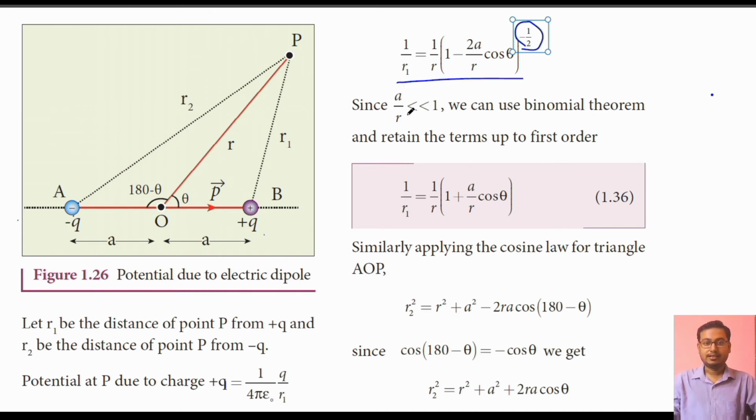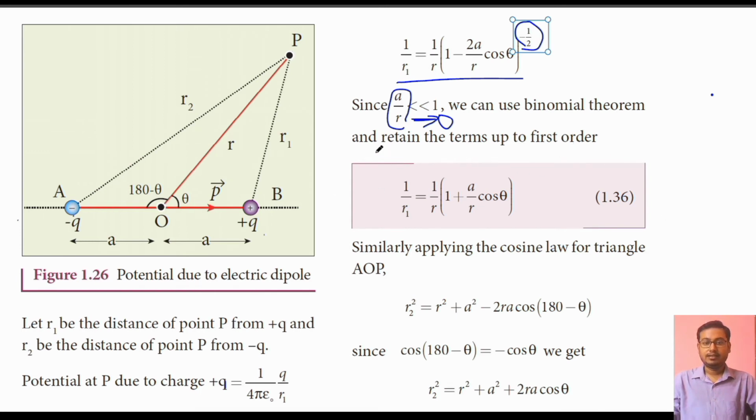Now here a/r is far less than 1, meaning it tends to 0, because r is far bigger than a. The distance from O to P is far bigger than the distance from the center O to either charge, plus q or minus q.